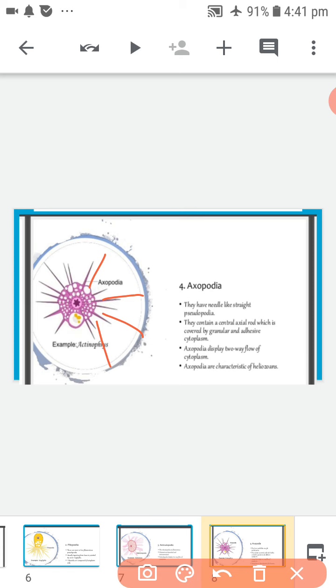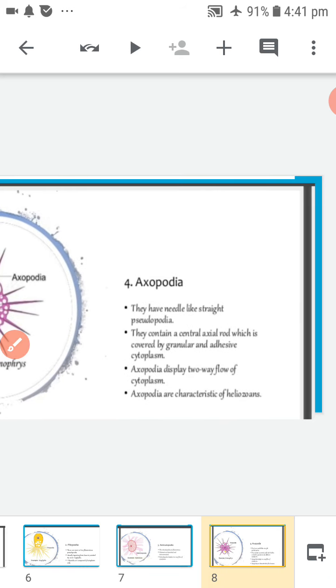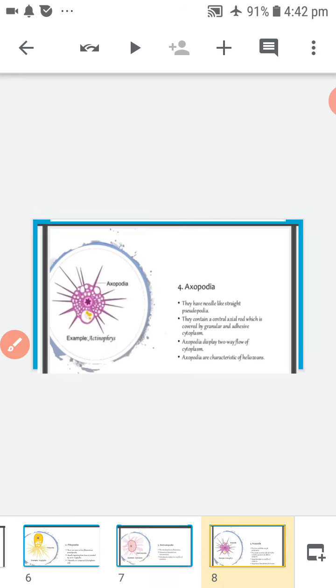Each exopodium has a cytoplasmic sheath and a central axial rod. Example, Actinophrys.